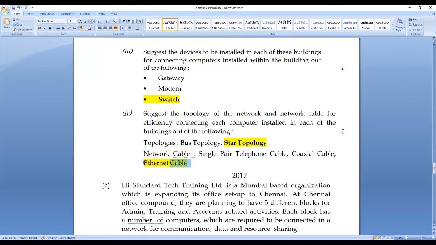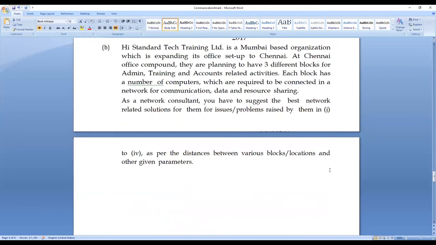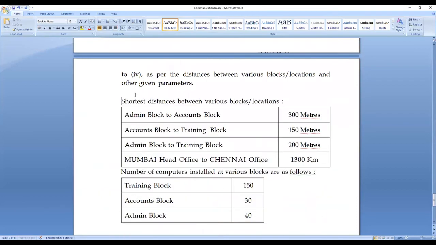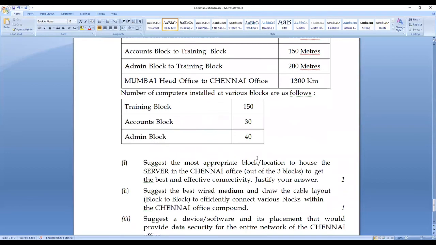So with this note, we have completed the 2018 paper successfully. Now we will try to solve the 2017 paper. This would be the last paper for us to solve. So here also, there are only 3 buildings. I directly mark this particular training building as the server. This is where I am going to keep the server.